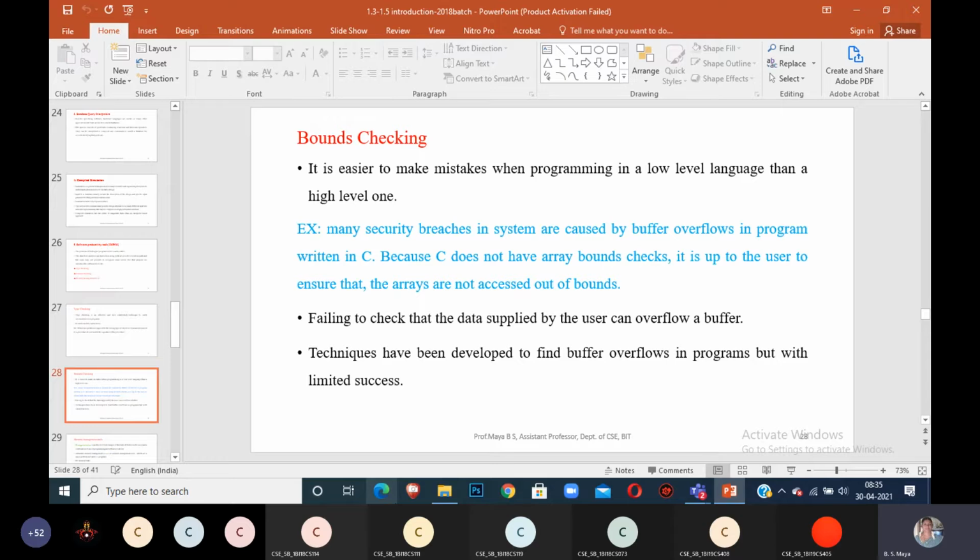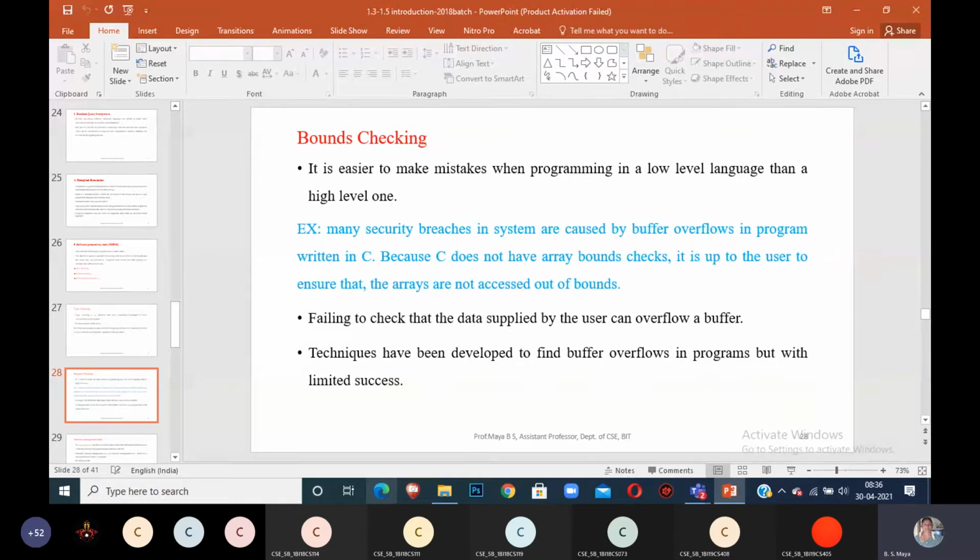The next is bounds checking. You always face this in Java arrays or C++: bounds checking for an array index out of range. If the array size is 100 and I insert an element at position 101, it will overflow. This is called buffer overflow, and checking for it is called bounds checking. It is easier to make mistakes when programming in low level languages than in a higher level one.